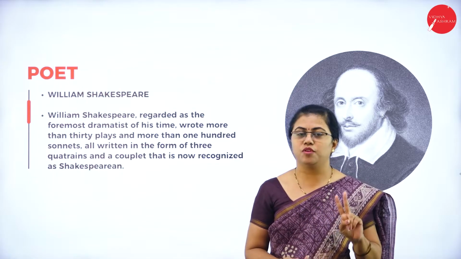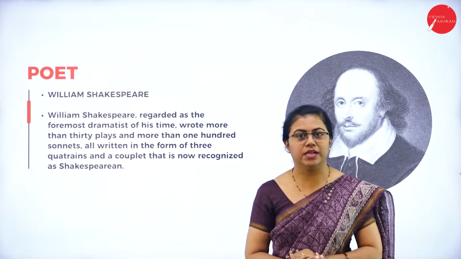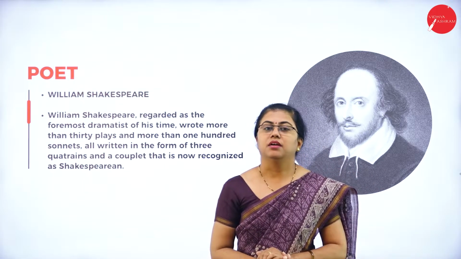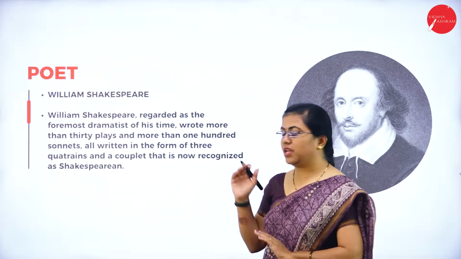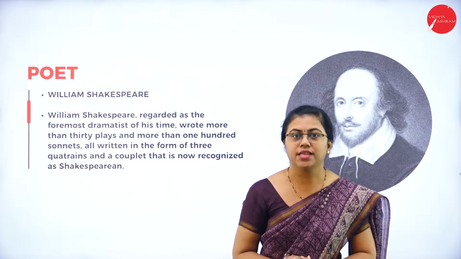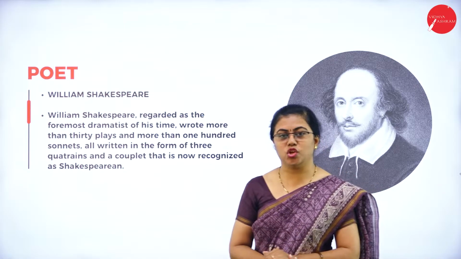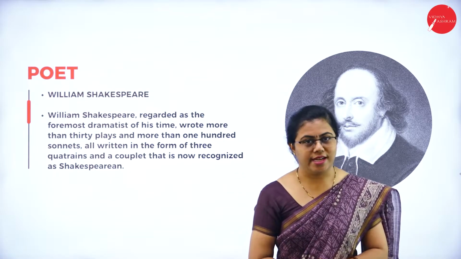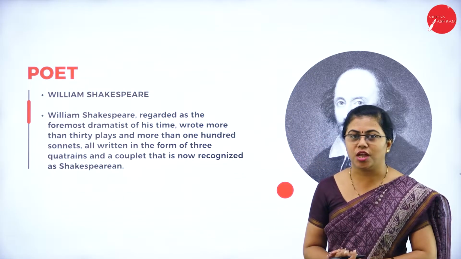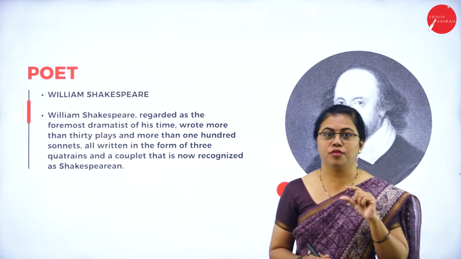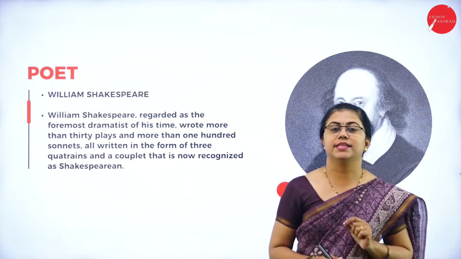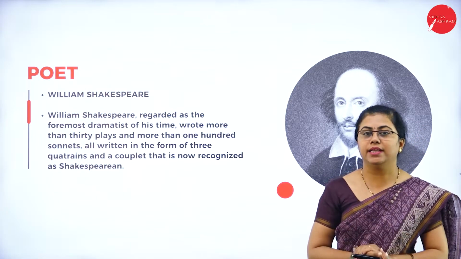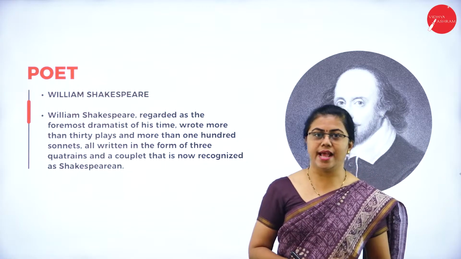There are 2 types of sonnets, as you already know. We have already learnt it in the physical classes. We have learnt about the Shakespearean sonnet and the Petrarchan sonnet. The Shakespearean sonnet consists of 3 quatrains and 1 couplet, whereas the Petrarchan sonnet consists of an octave and a sestet. A quatrain is a set of 4 lines and a couplet is a set of 2 lines. So 4 lines come in the beginning, and in the end it is the couplet that is there as the conclusion.